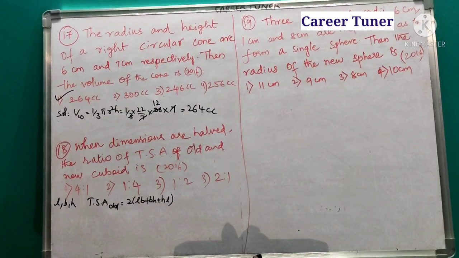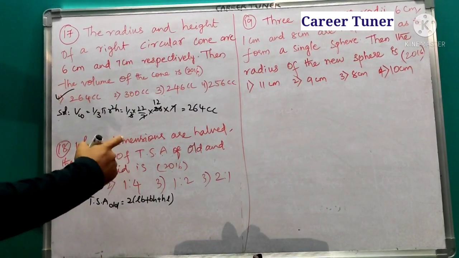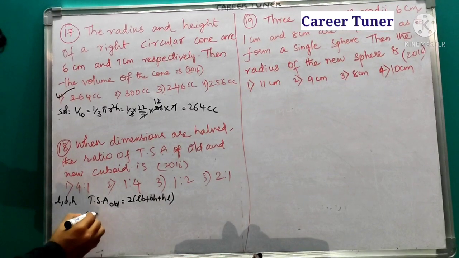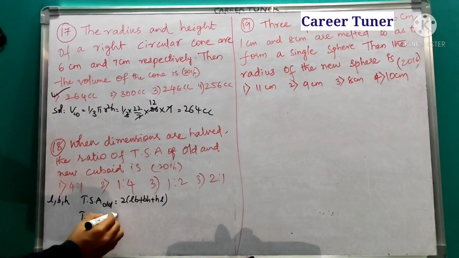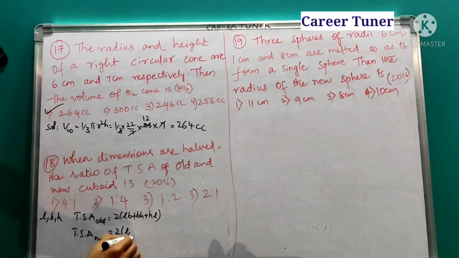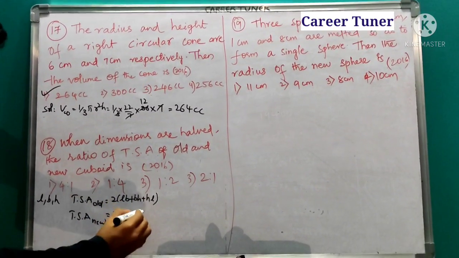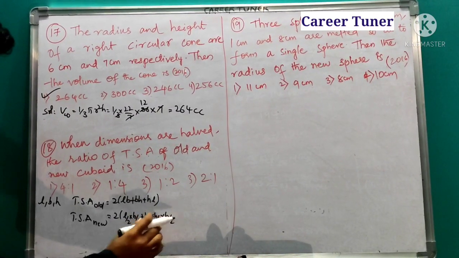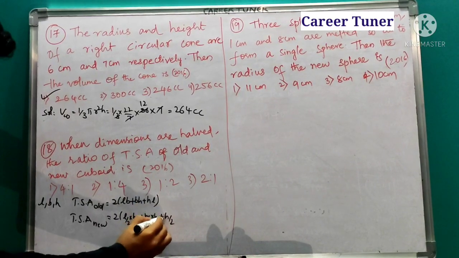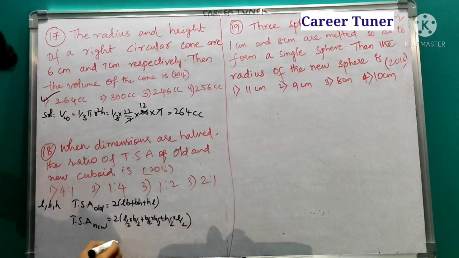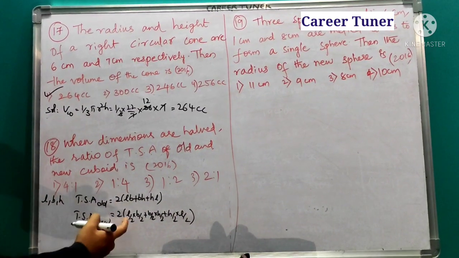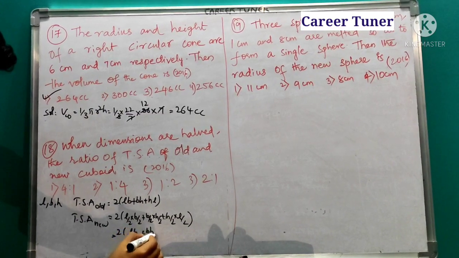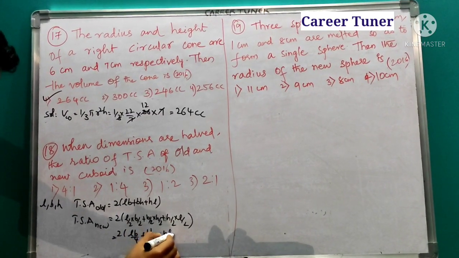Okay, now what is he asking us? He is asking us the ratio of old with the new, such that the dimensions are halved. When dimensions are halved, what is the TSA of the new one? Let us find. Here the dimensions are halved, so length becomes L by 2 and breadth becomes B by 2, and similarly height also becomes H by 2. Now if you observe, here 2 into 2 is nothing but 4, so it is LB by 4 and it is BH by 4, here also it is HL by 4.